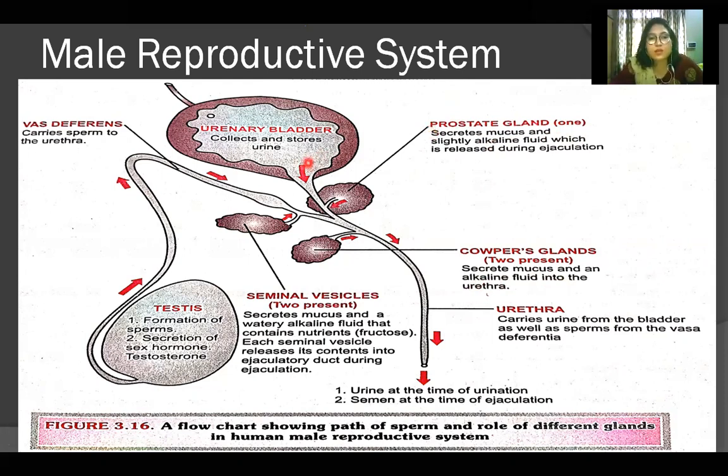The only difference is that the prostate lies at the base of the urinary bladder, and Cowper's glands lie at the base of the penis. The prostate gland helps in activating the sperms also, and Cowper's glands provide more nourishment. Then the urethra, a common passage, carries urine from the bladder as well as sperm from the vasa differentia, and lastly releases them from the male genital pore: urine at the time of urination and semen at the time of ejaculation.